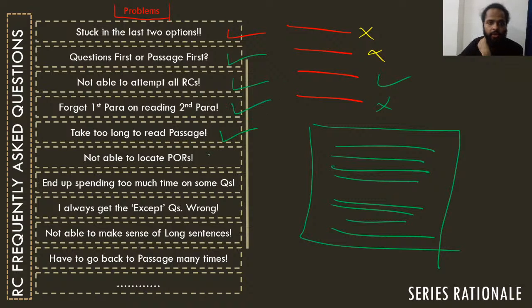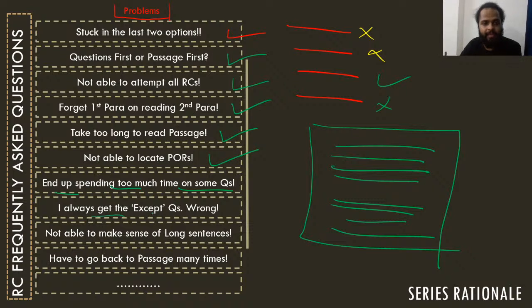Then they're not able to locate PORs. PORs, guys, by the way, means points of reference, right? Many questions that are asked in your reading comprehension section pertain sometimes to specific parts of the passage, and that's what we call the point of reference. So, not able to locate PORs: when I have to find the answer, I have a lot of difficulty finding the POR, right? That's one of the frequently asked questions. End up spending too much time on some questions. Yes, sometimes a lot of time goes on some questions, etc.